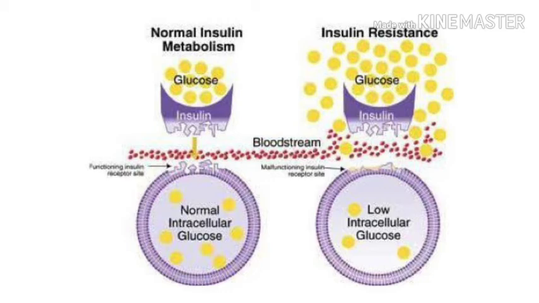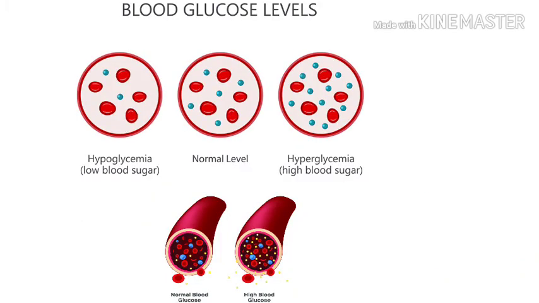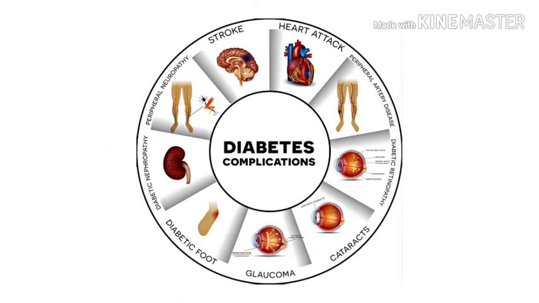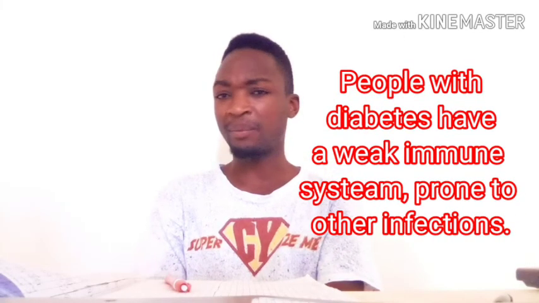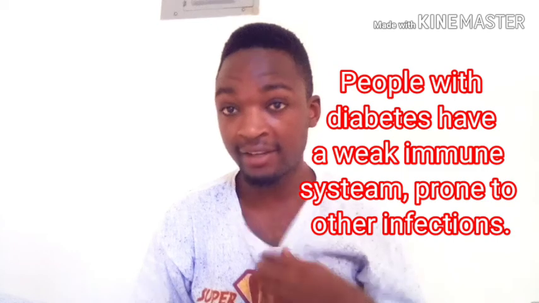When you are resistant to insulin, the body cannot convert glucose into energy, and you end up with persistent high levels of sugar in blood. And this also can complicate other systems such as cardiovascular system, nervous system, and immune system. That's why people with diabetes have a weak immune system and they are prone to other infections. So that is it, guys. You now understand how obesity is a risk factor to diabetes type 2.